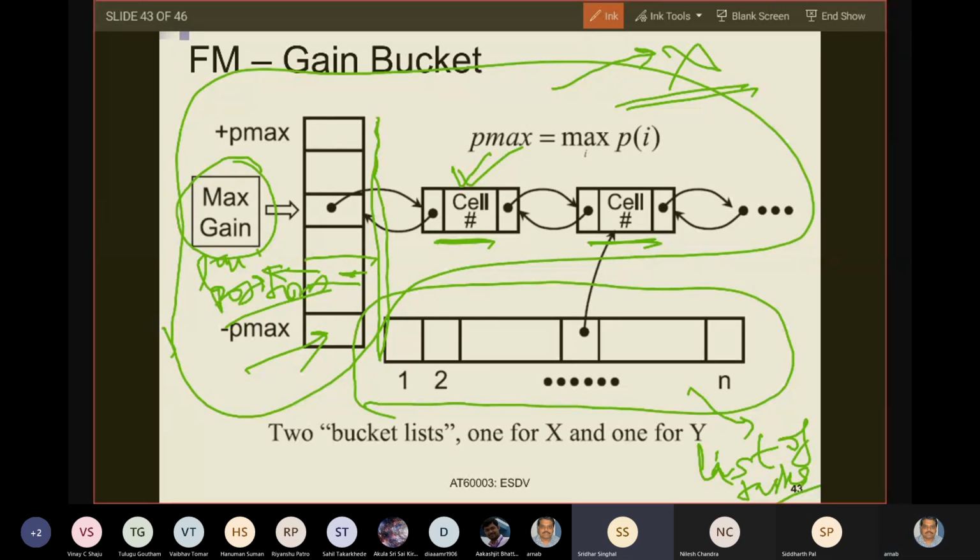Okay. So now you see that you have a linked list, you have a list array of pointers. And I told you that the lth position of this array is a pointer to a linked list of tasks, all of which provide you a gain of minus Pmax plus L when moved to the other side. Are you with me up to this?